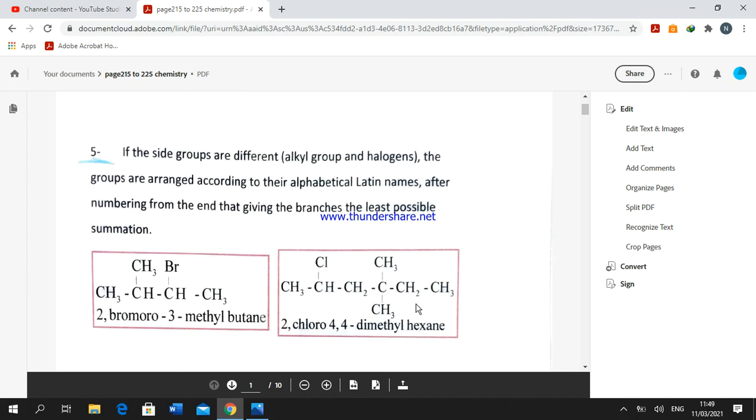Also, we will start from chloro, so the numbering starts from here. This carbon is the first. The second carbon is linked with the chlorine, so the name will be 2-chloro, 4, because carbon number 4 is linked by 2 methyl groups. So the name is 2-chloro-4,4-dimethylhexane, because the longest chain contains 6 carbon atoms, and so on.